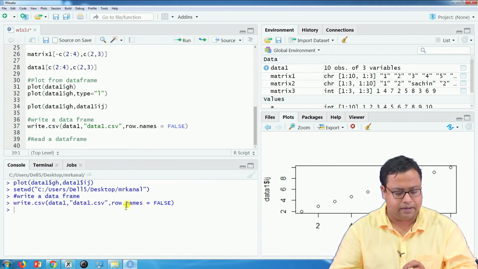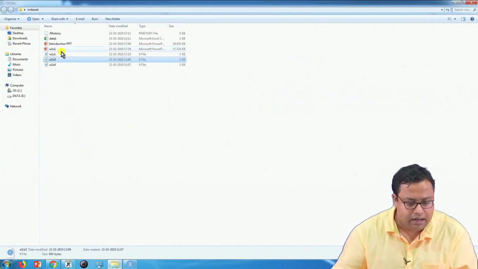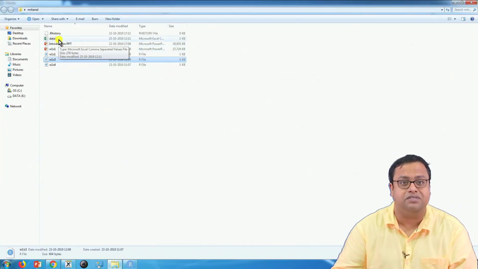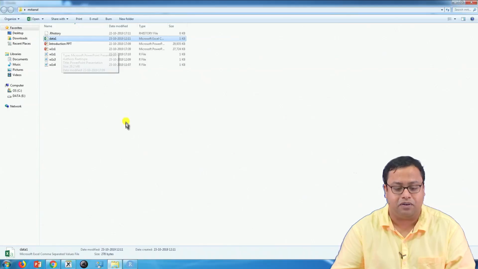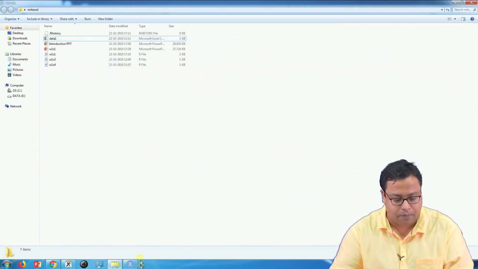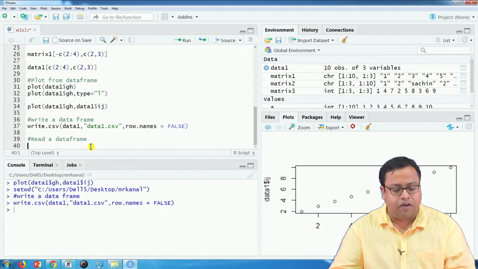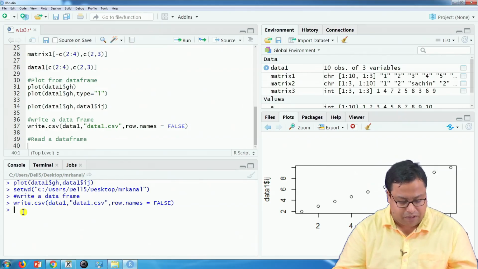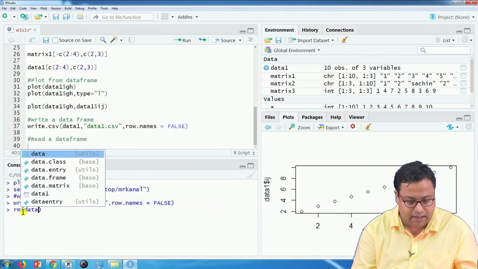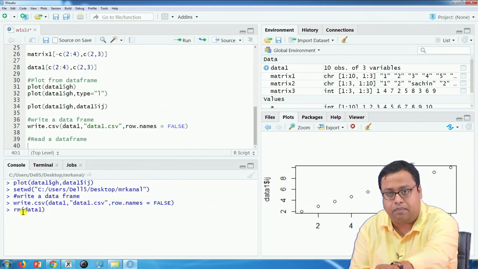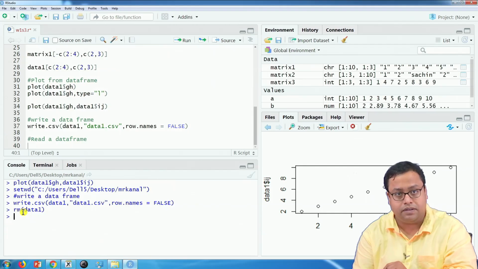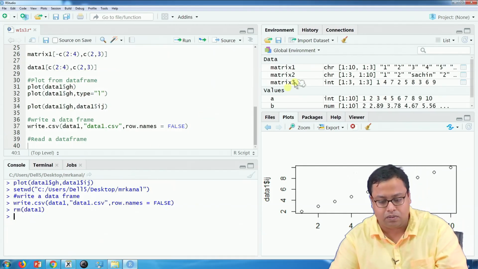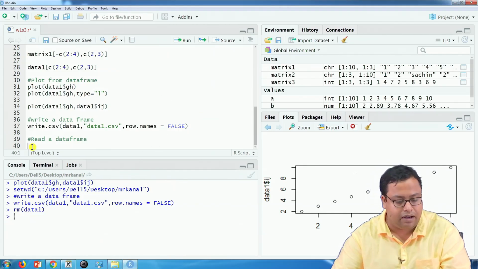I run this one. You will see in the folder there is a data1.csv here, it was automatically saved, it was not there before, it just got saved now. Now, if I want to read it back once more, what will I do? I will first remove data1, rm(data1). rm(data1) will remove data1 from my memory, from my global environment. See, there is no data1 right now here. I want to read it back.